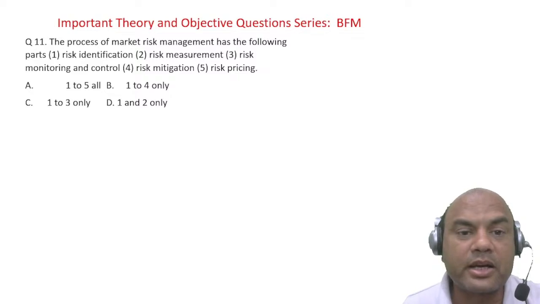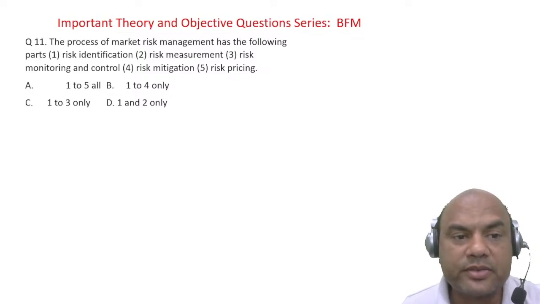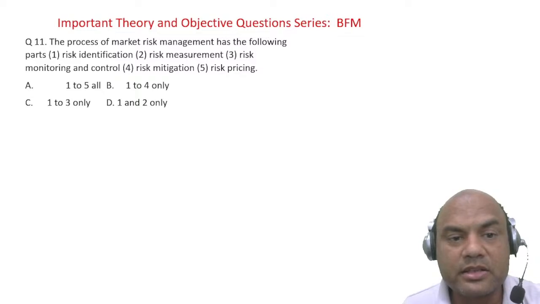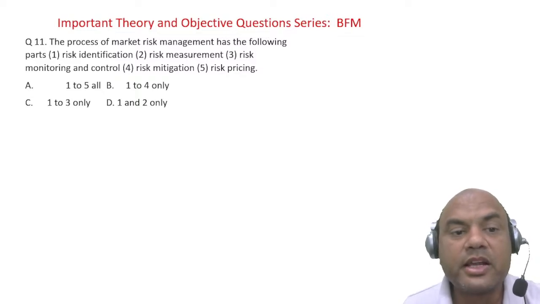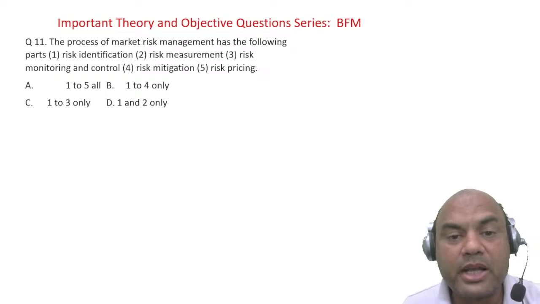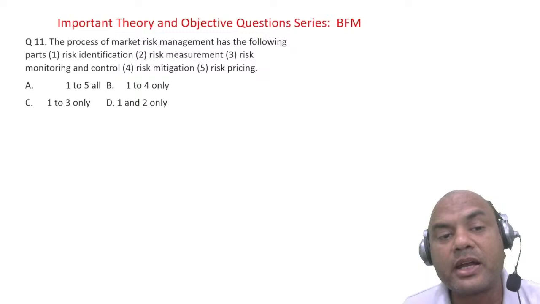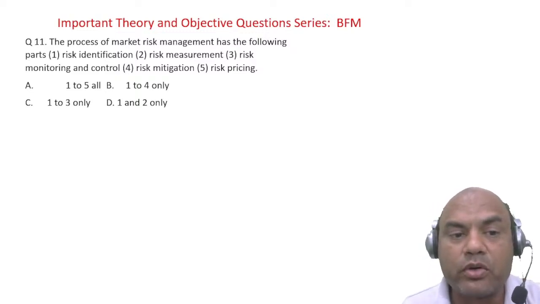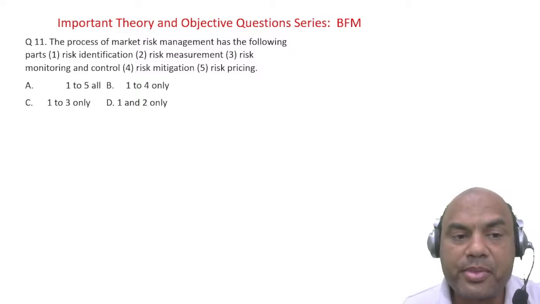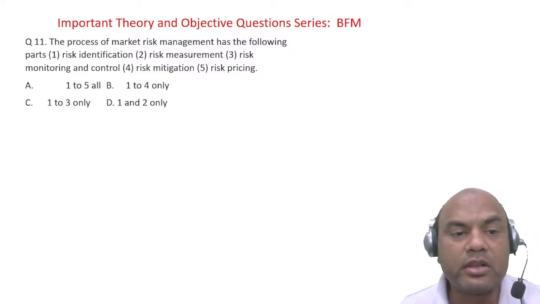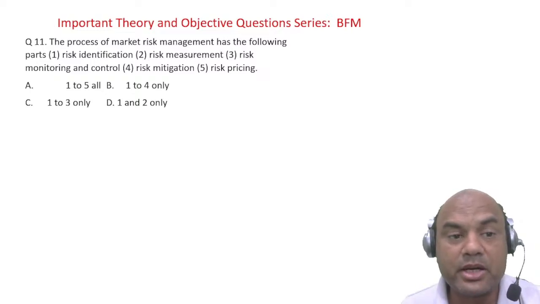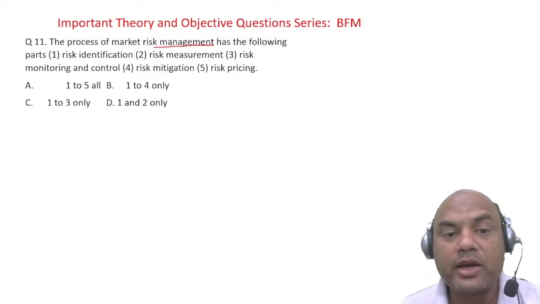The process of market risk management has the following parts: 1. Risk identification, 2. risk measurement, 3. risk monitoring and control, 4. risk mitigation, and 5. risk pricing. What parts does it have? Market risk management. What are the parts? 1 to 5 all? Risk identification, measurement. See, we are talking of risk management. Identify, measure, monitor and control, mitigate and pricing.